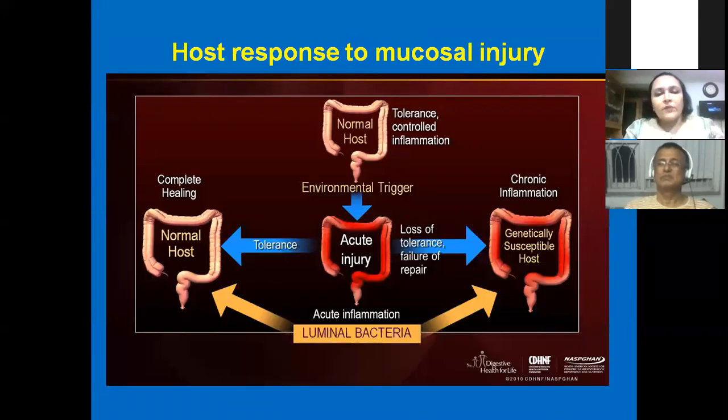So what happens when there is this association with the genetic factors and some environmental trigger? Whenever there is an environmental trigger and then active injury occurs, that can end with an acute inflammation and ultimately a response, and tolerance develops and the host becomes normal again. But if there is loss of tolerance, failure of repair due to all these multiple factors which I have already discussed, it can become a chronic inflammation. So ultimately this gives rise to IBD.